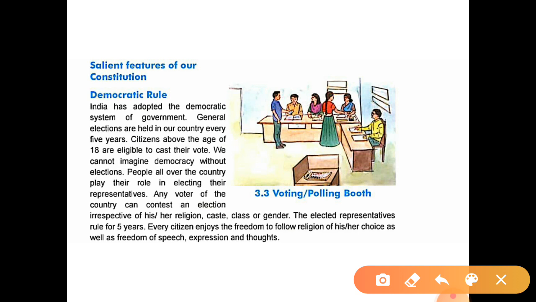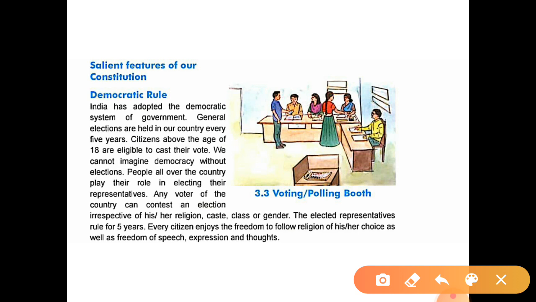They all can participate in casting votes during the elections. The elected representatives rule for 5 years. Once the citizens of India elect a leader, he will rule for 5 years.